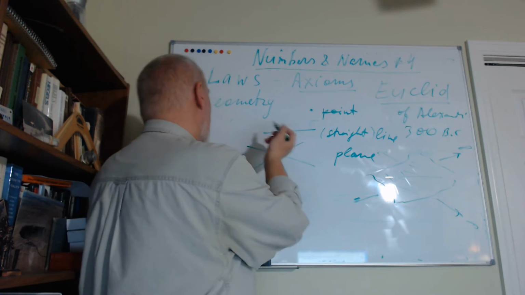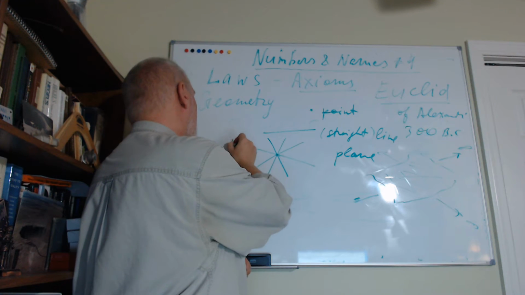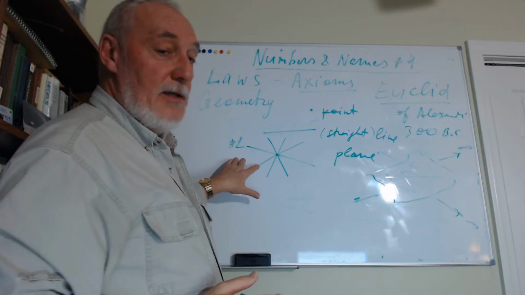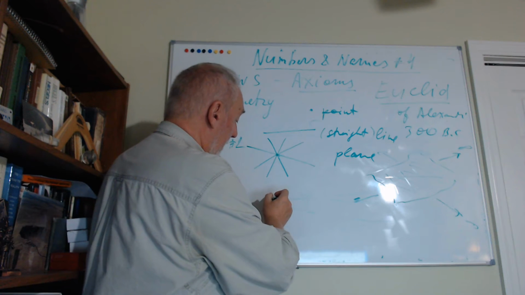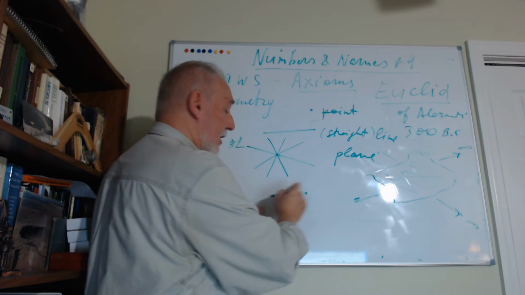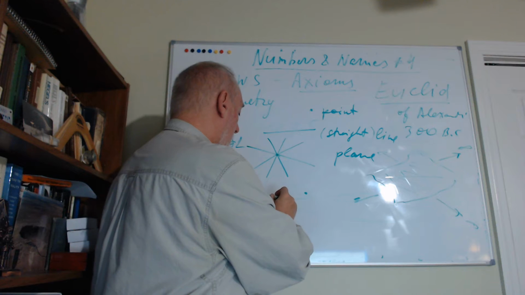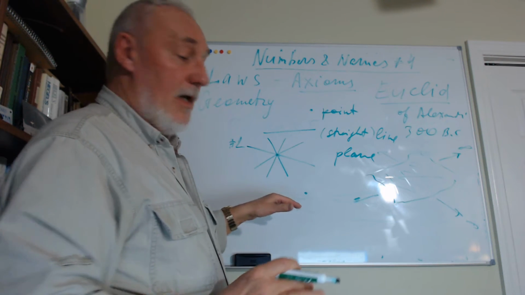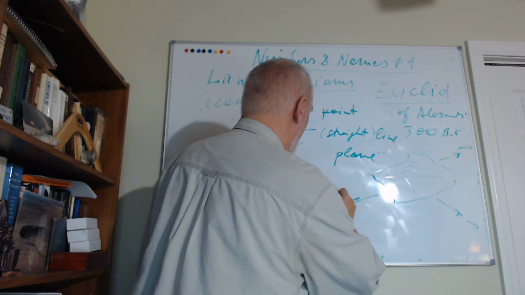This is maybe an axiom, I don't know which exact number it was. I'm not sure if it was first in the Euclidean system, but let's call it axiom number 1. Then the second axiom: if we have two distinct points, points that do not coincide, not one point but two points, they lie on just one single line.